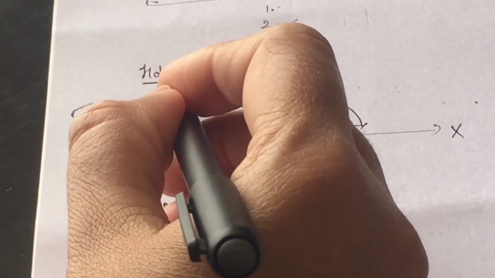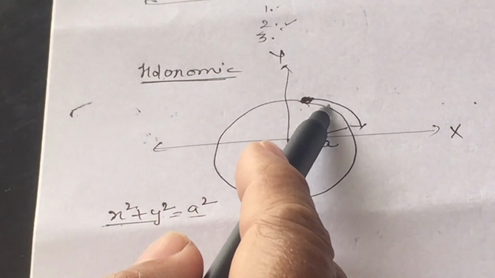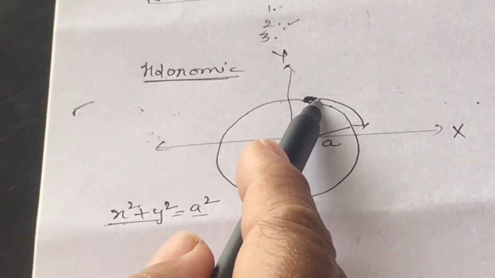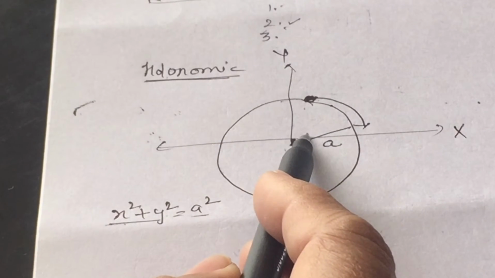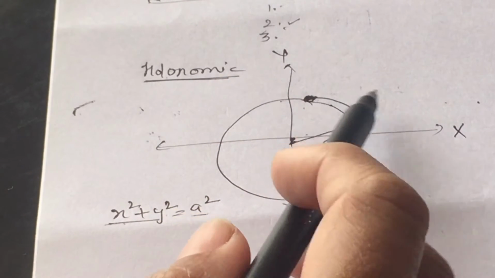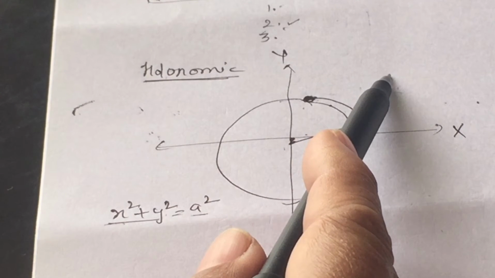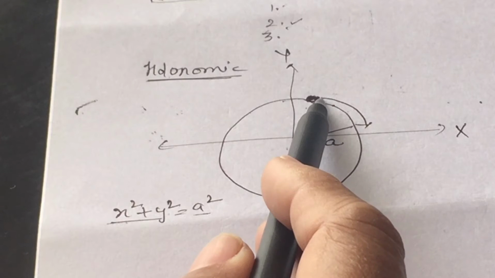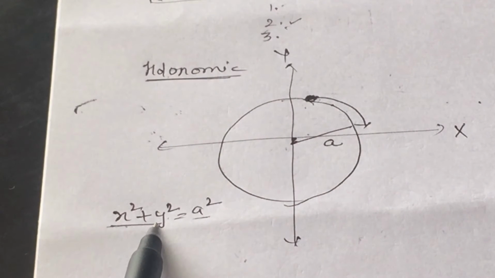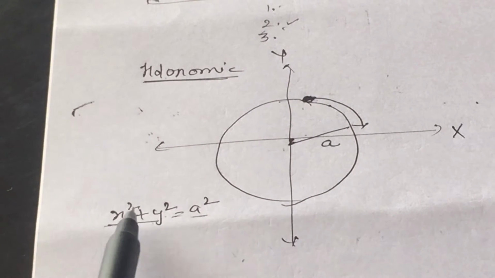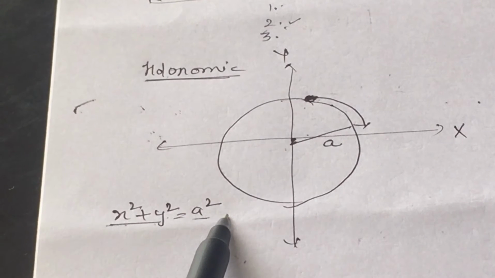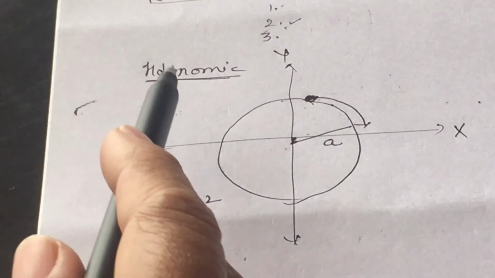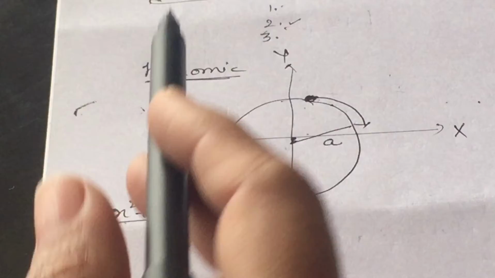With this representation of a constraint, you restricted the motion of the particle. The particle can't move inside the circle. The particle is restricted from moving outwards from the circumference. Hence, you applied a physical restriction, and that physical restriction is represented by a mathematical equation where left hand side is equal to right hand side. It means this is a holonomic constraint.